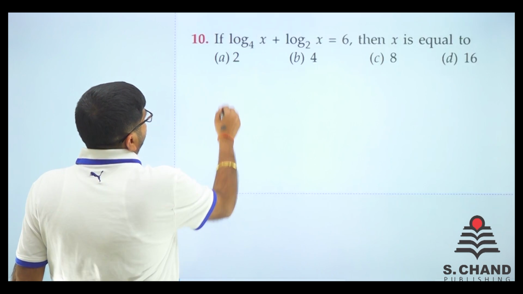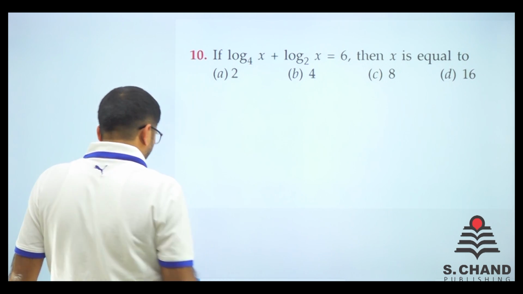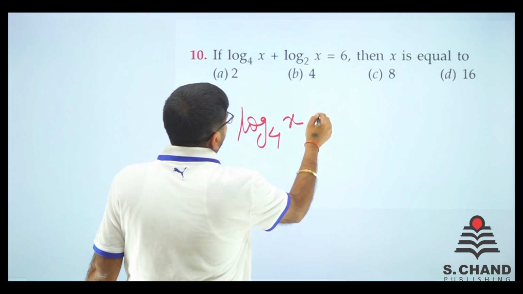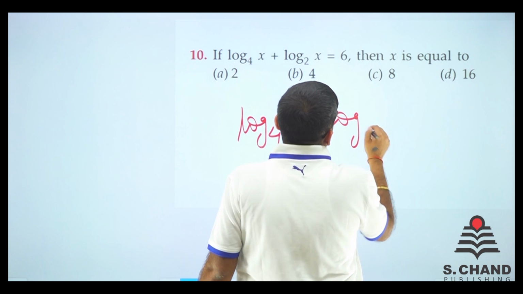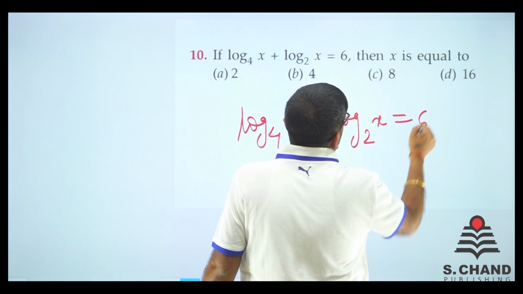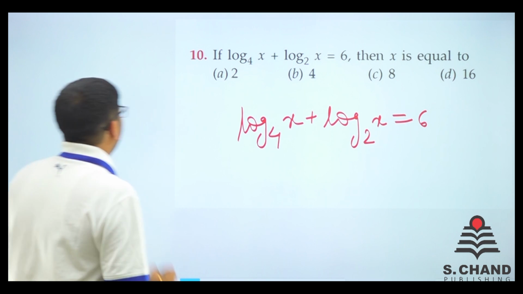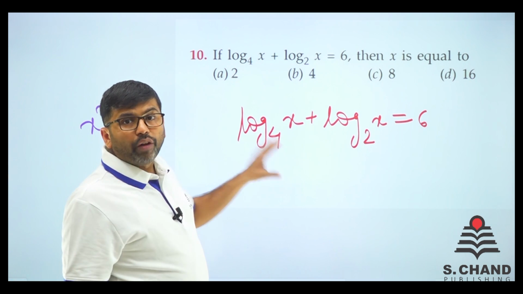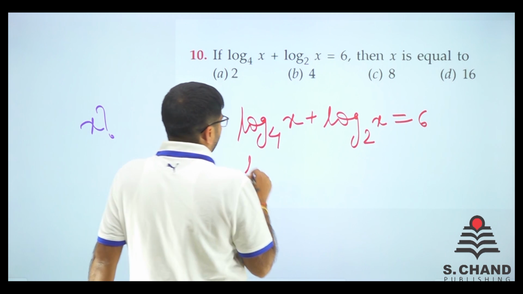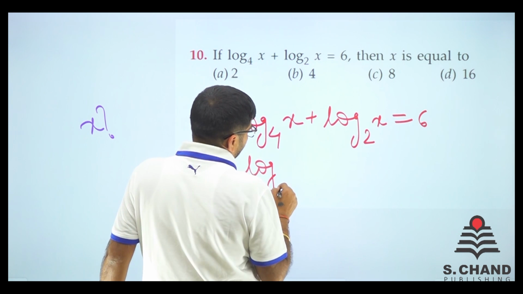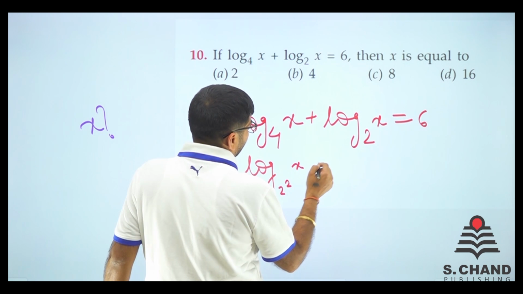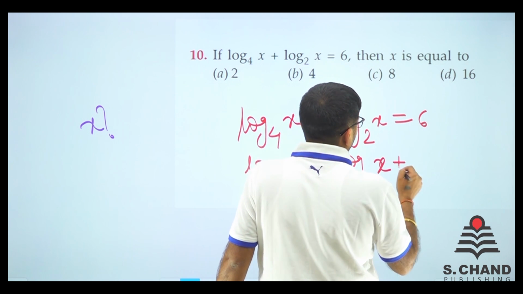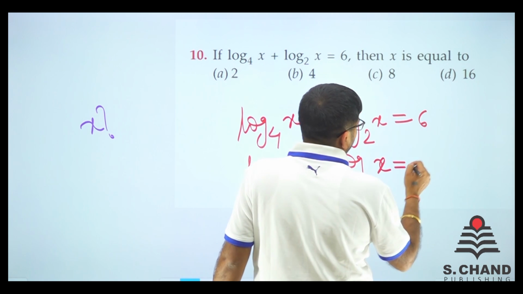See, this says, okay, sorry. This says log 4x plus log 2x is equal to 6. So, what is x now, right? See, log 4x. Can I write log 4x as 2 square x plus log 2x is equal to 6?